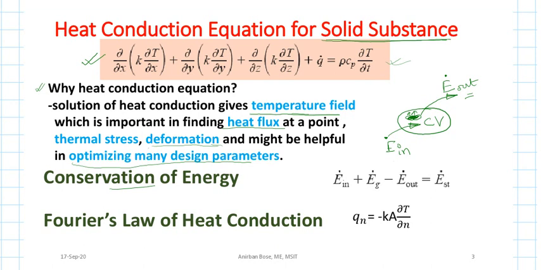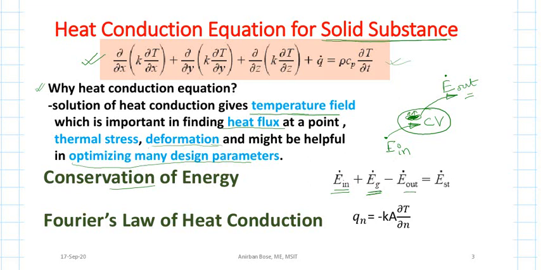So if that energy generating source is generating energy at the rate, say, Eg dot, then definitely E dot in plus Eg dot is the total energy that is added to the control volume, minus E dot out, the energy that is going out.